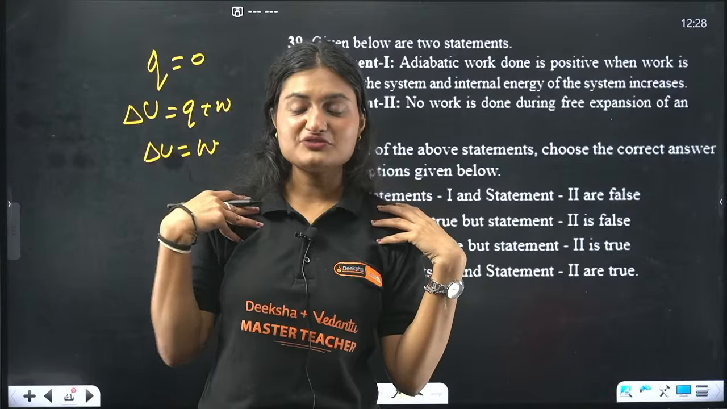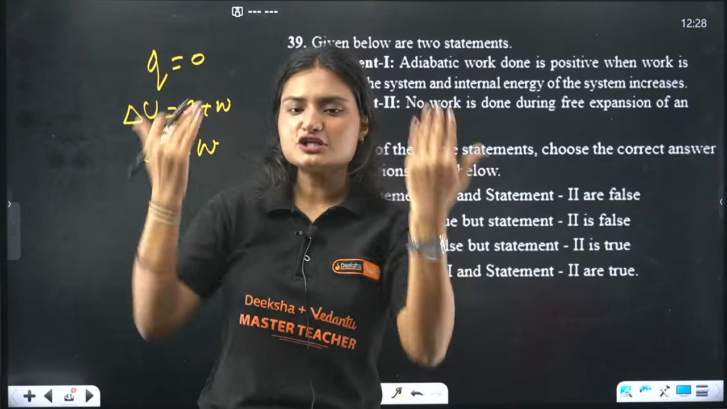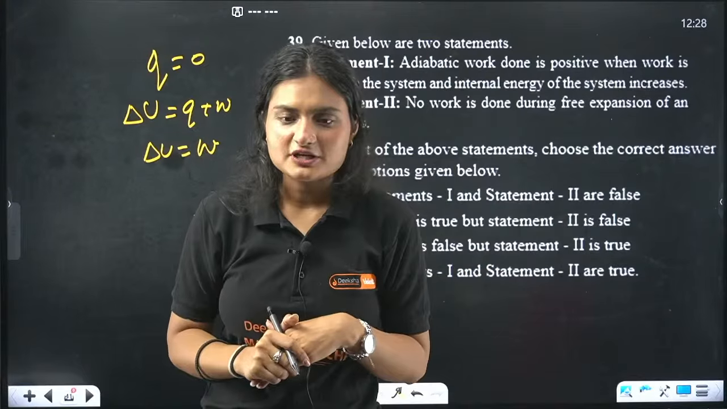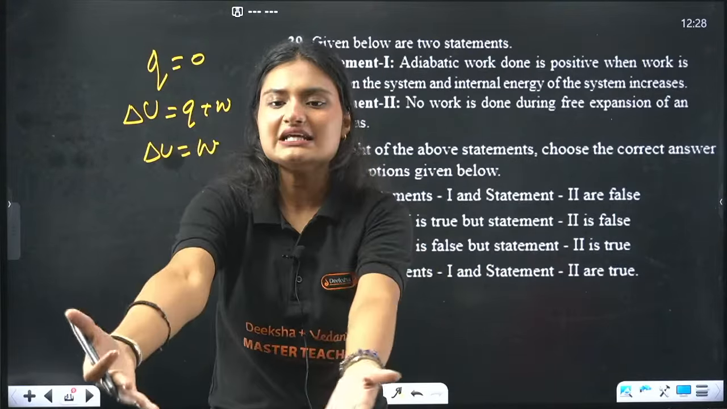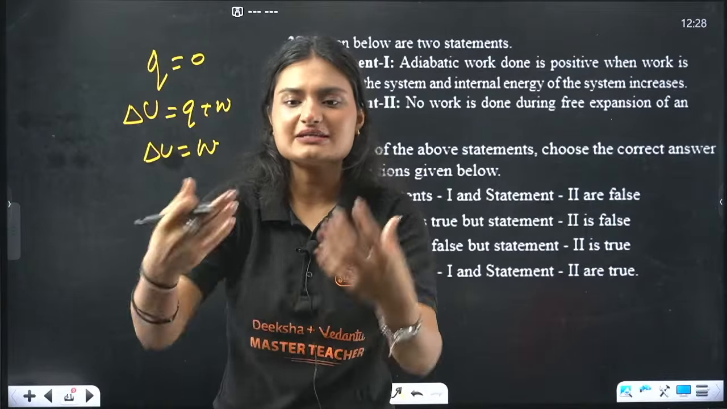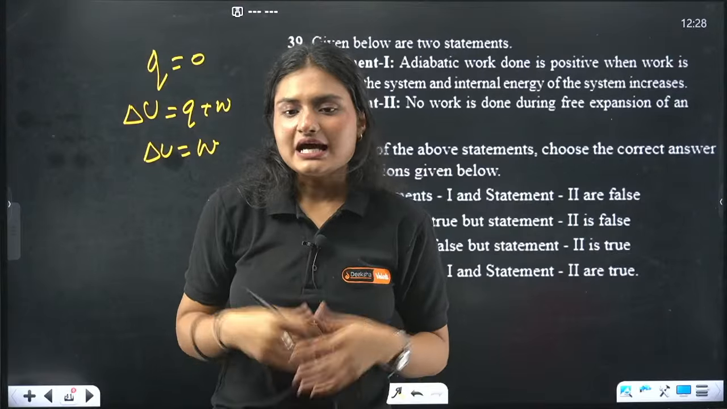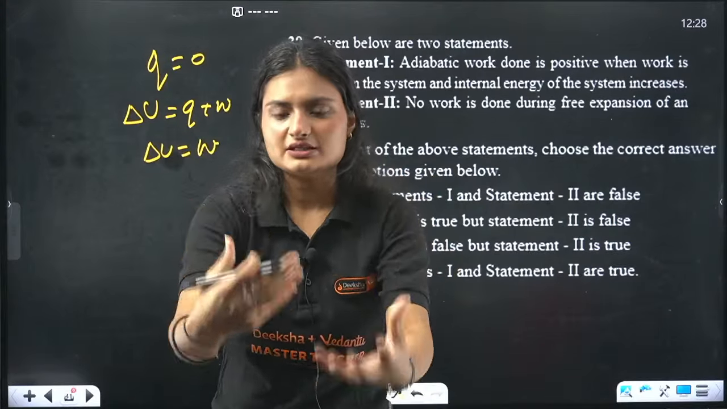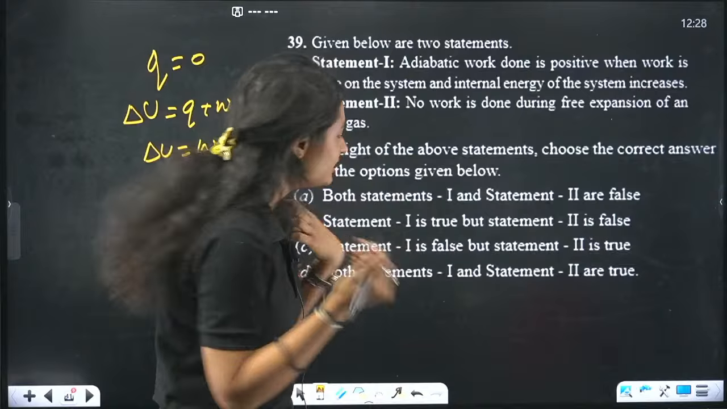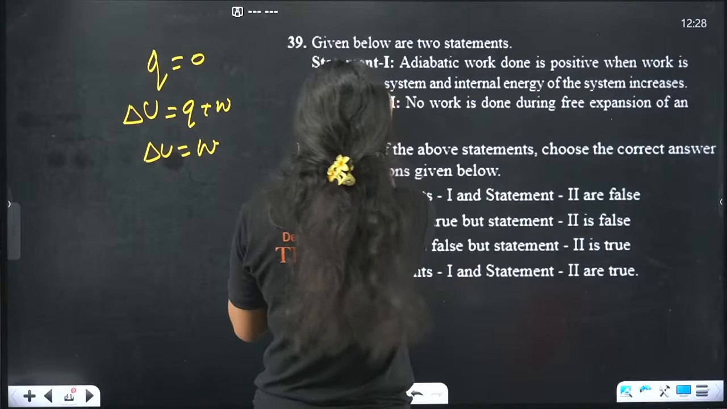I am the system. If work is done on to me, if I am given lots of money, then obviously it's positive. If I am giving someone else money, transferring it to someone else's bank account, I am losing that. Work is done by me. That means that is negative. So work done on the system is always positive.